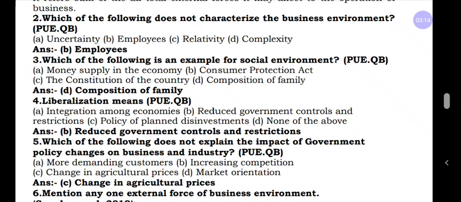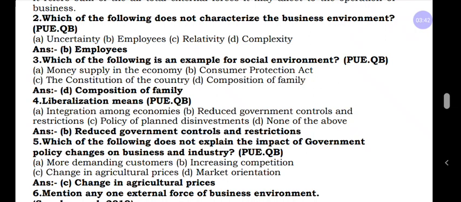These are all examples. Money supply in the economy is related to the economic environment. Consumer Protection Act comes under the legal environment. Constitution of the country is the political environment. And the last one, composition of family, is the example for social environment.